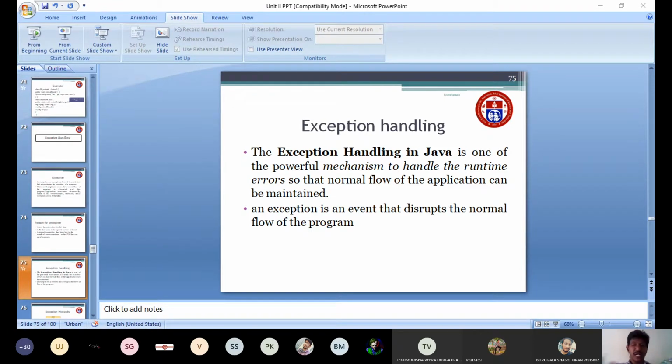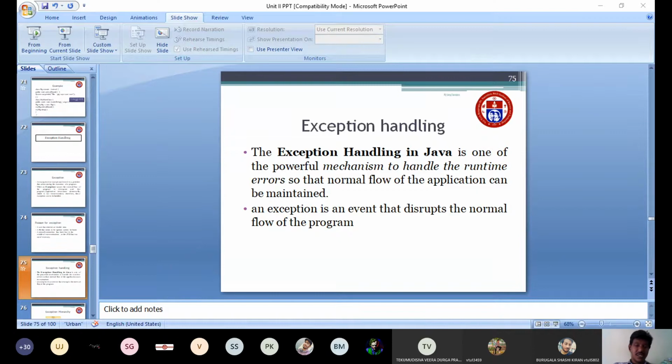So what will happen is you may get a runtime error. During the execution of the program, you may get an error. That type of error is called runtime errors. Exception handling is one of the powerful mechanisms to handle the runtime errors so that the normal flow of the application can be maintained. By using exception handling, whatever runtime errors we get in the program, we are going to handle them.